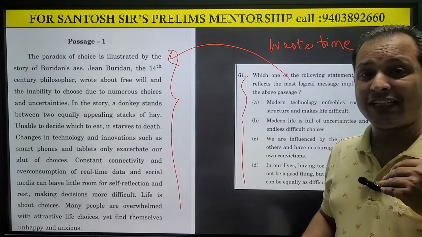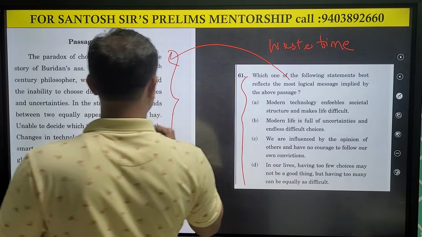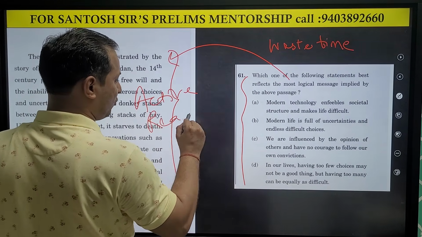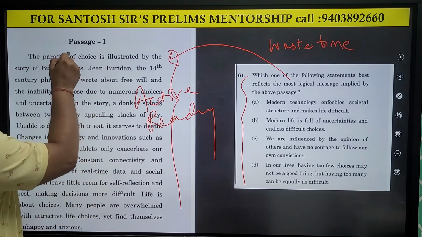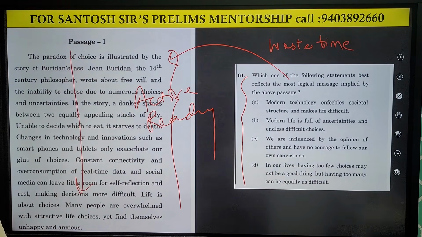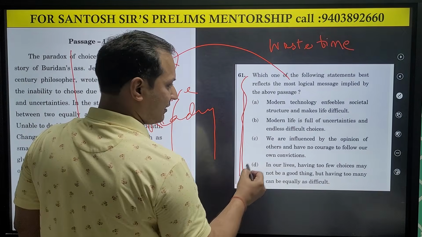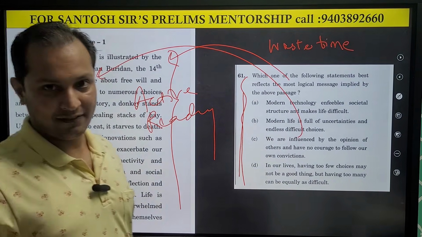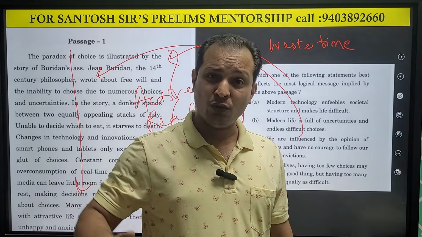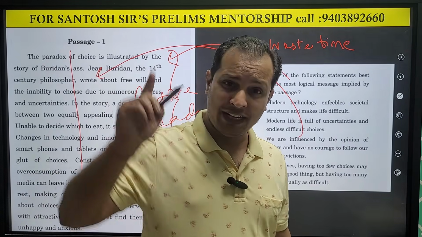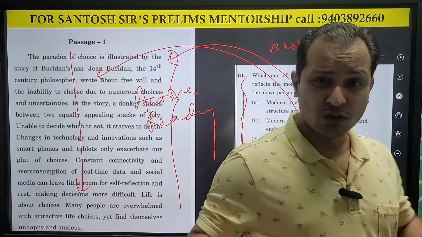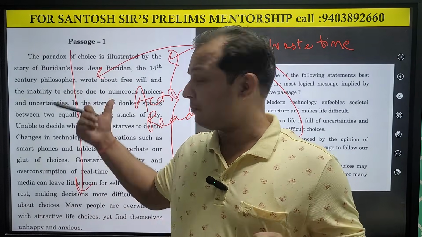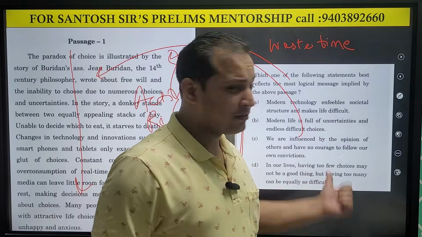What we have to do is active reading, not passive reading. Most of us passively read the passage and then read the question. If they are not able to find something, they go back and read the passage again. How many of you do it like that? That is a major mistake. You waste a lot of time and you fail in the CSAT paper. So today I am going to give you the exact method of how to read the passage so that you don't have to read it again and you can easily solve most of the answers.